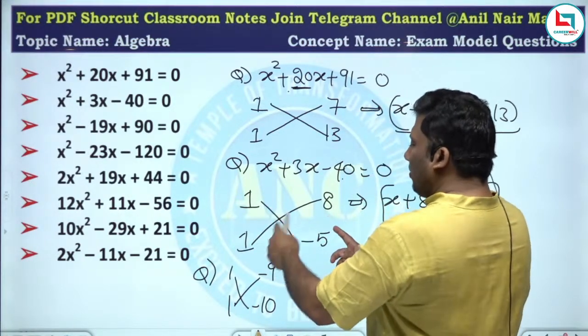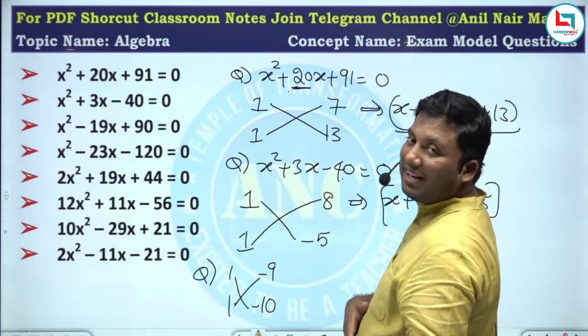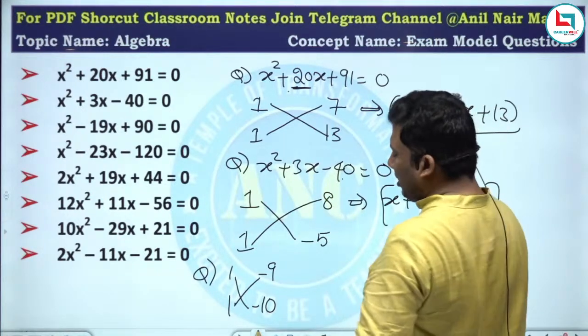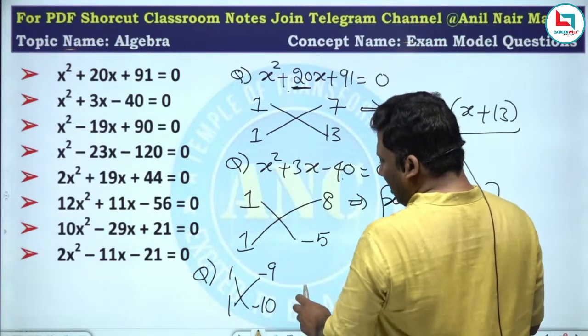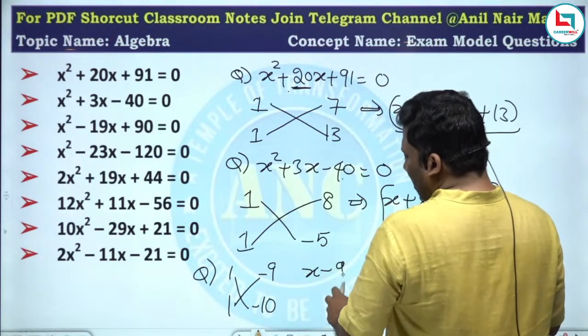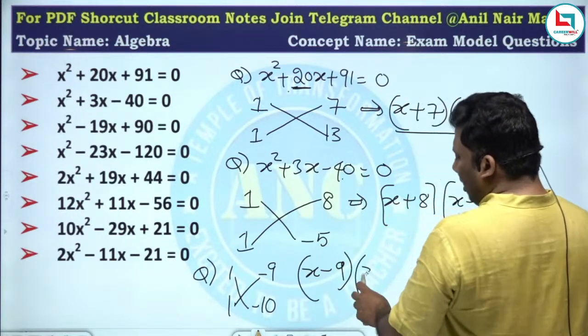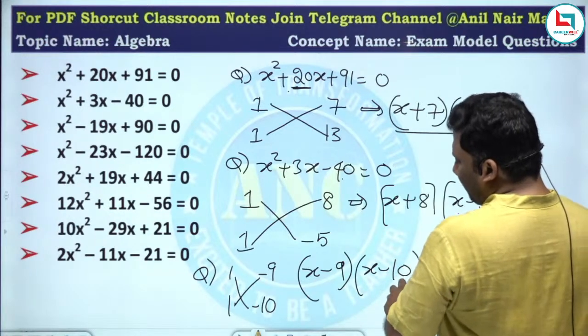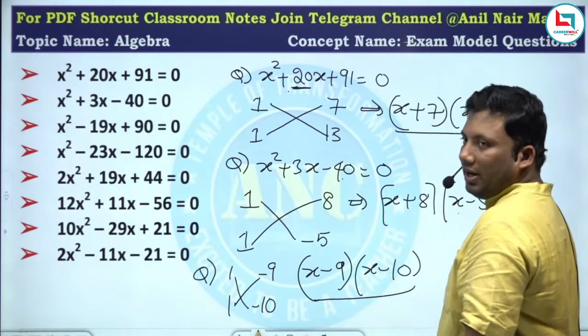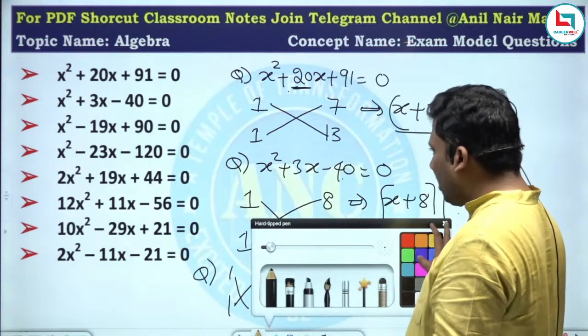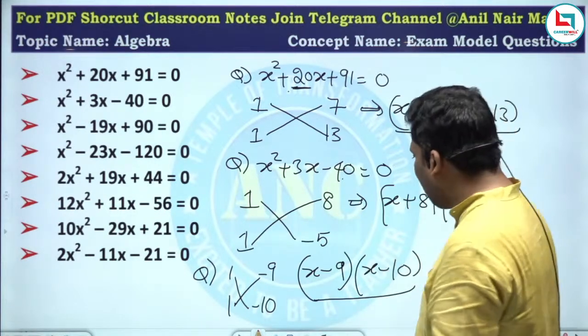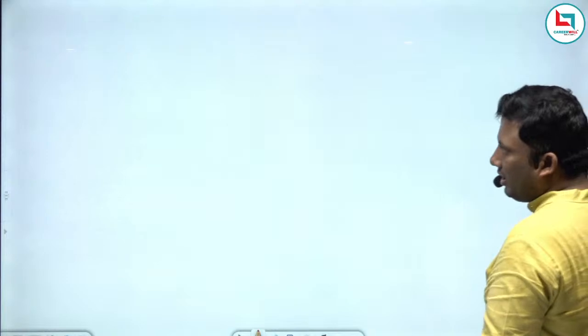We are doing cross multiplication and trying to find whether it is matching with the coefficient of x. So this will become x minus 9 into x minus 10. Fourth question. I hope the idea is clear.